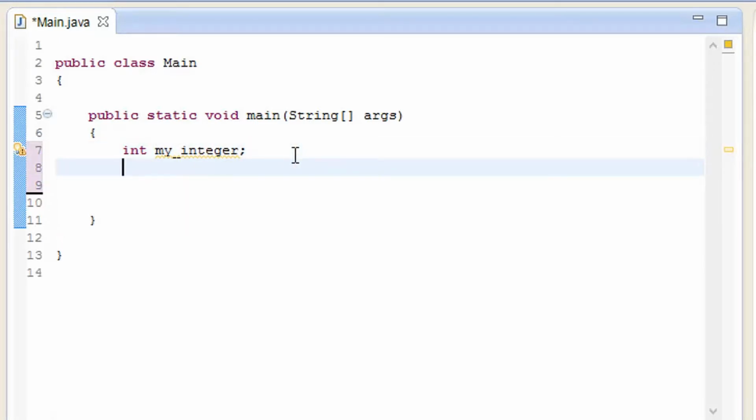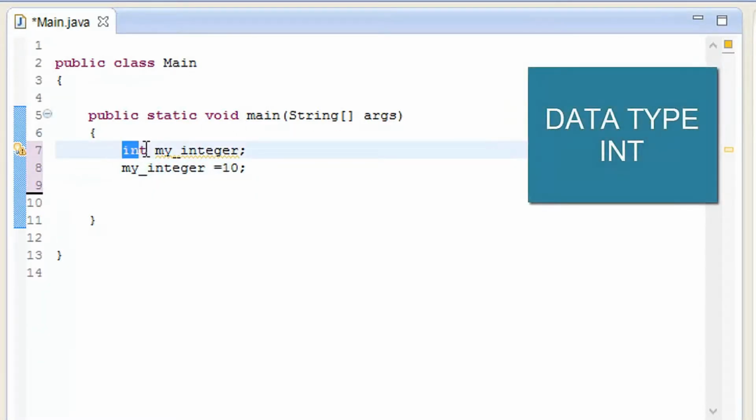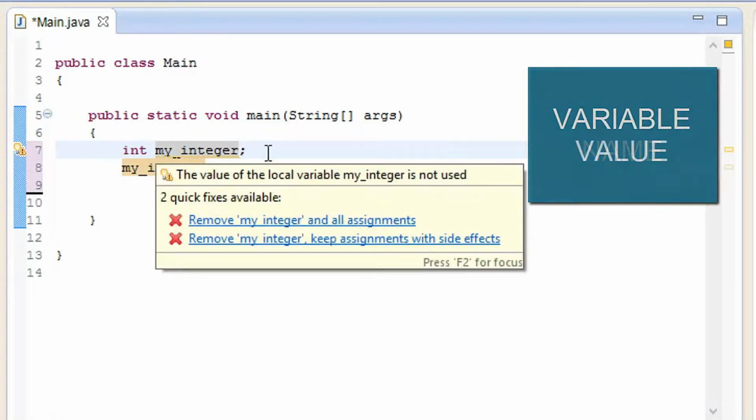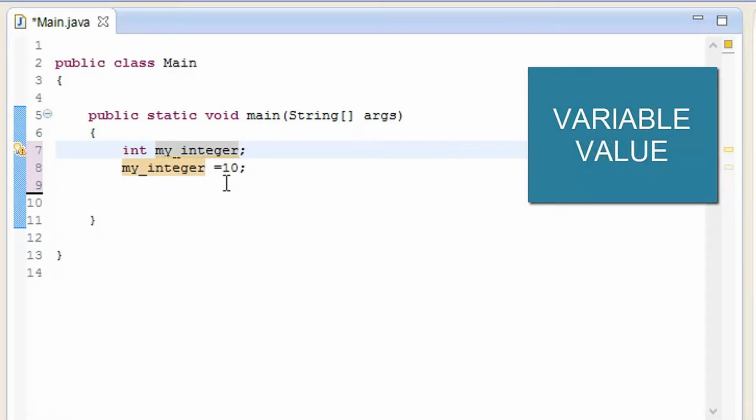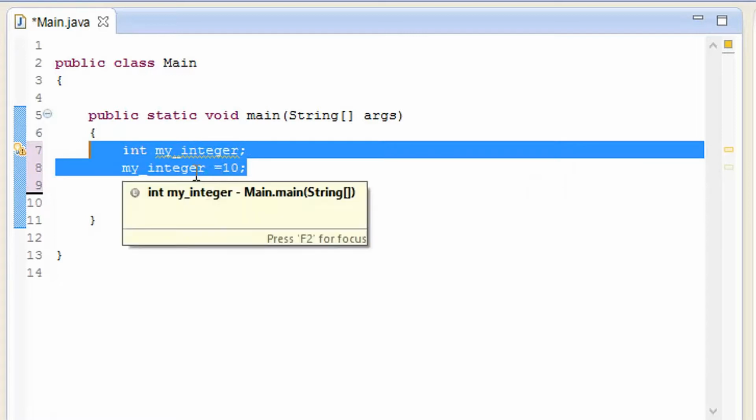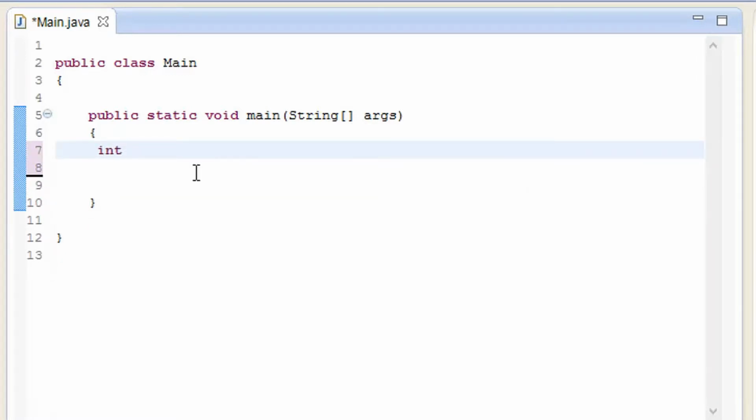So I'm going to go in the next line and I'm going to add my integer, and I'm going to give it a value on the next line that will be 10. Okay, there you know that my integer I have given the value on the next line. This is the type and this is the name of the variable, and here I have given the value on the next line, and explain you what we have done in the previous lessons, and add a number 1